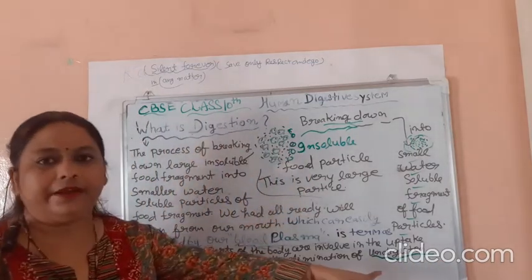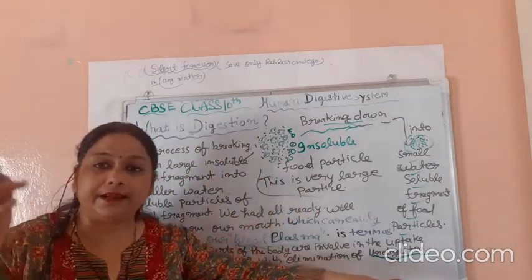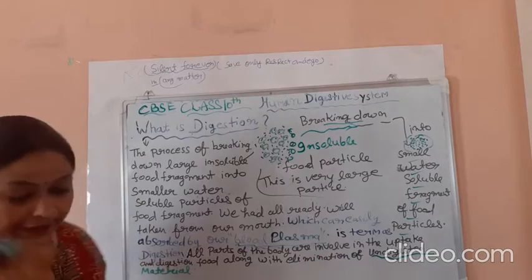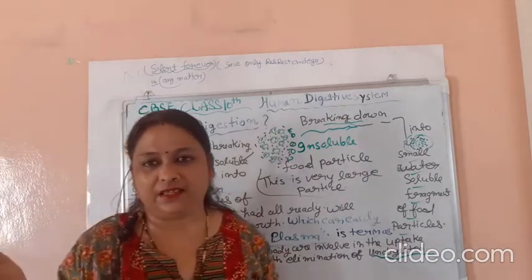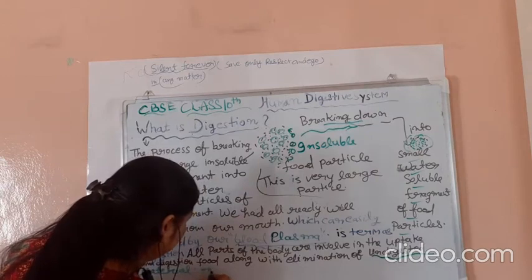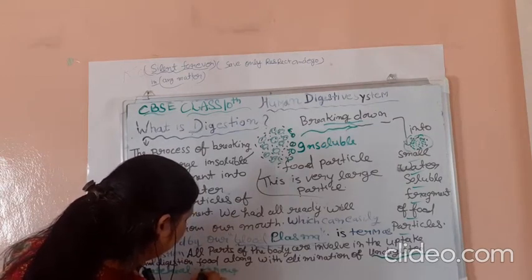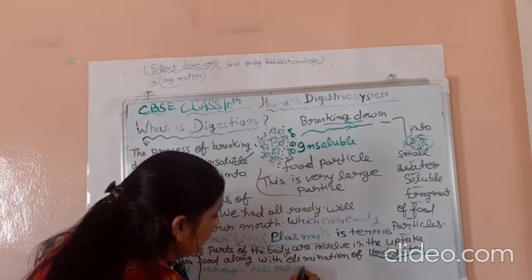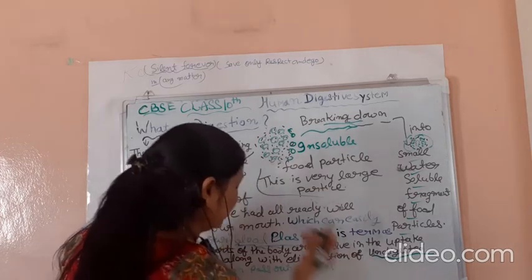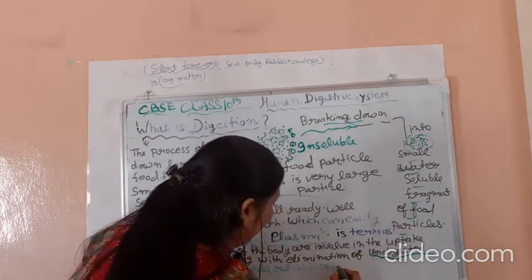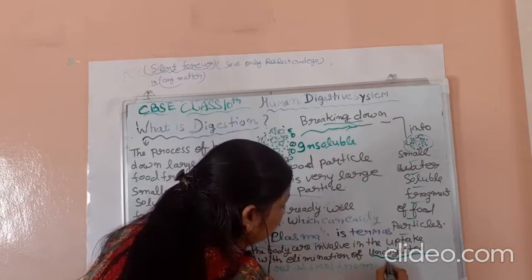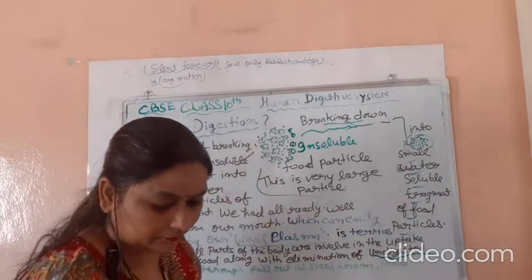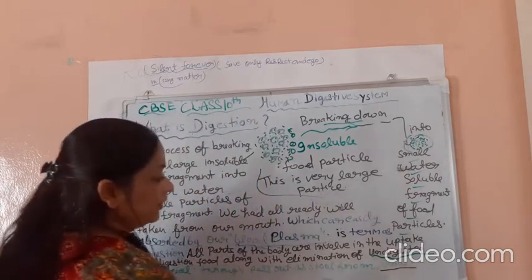You can easily find it on your screen, undigested material, through the anus. It passes out as stool from the anus. This is the anus. So this is a very short description.